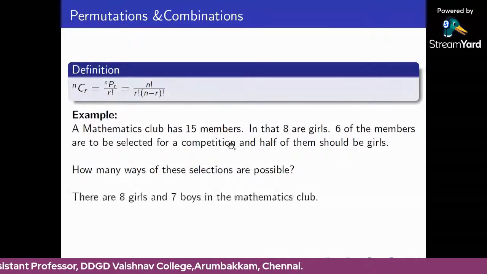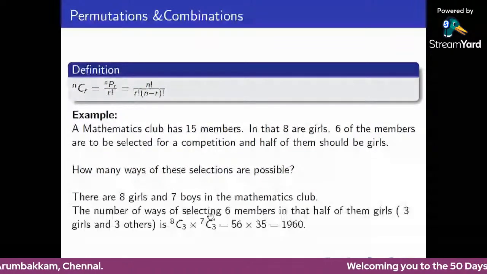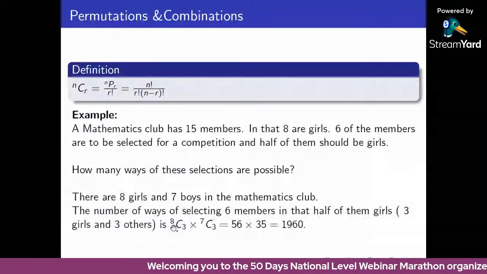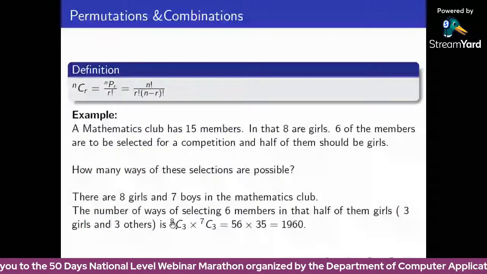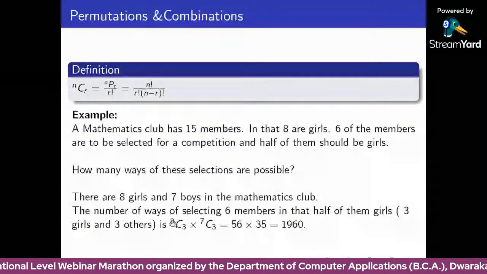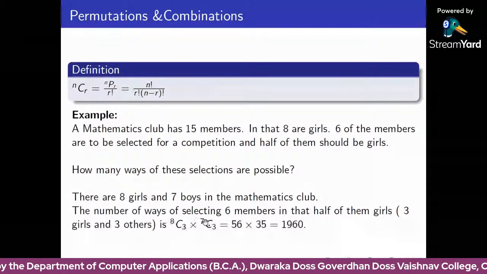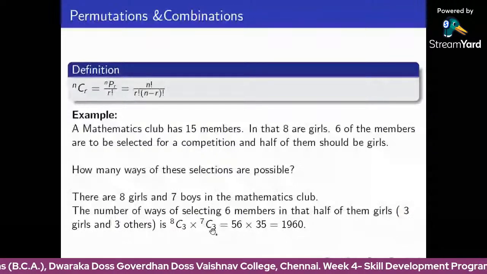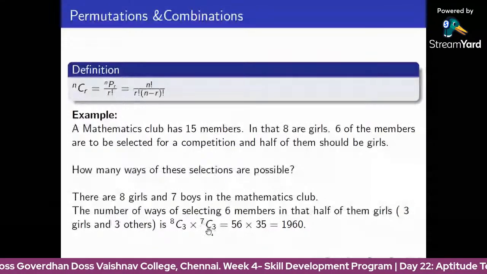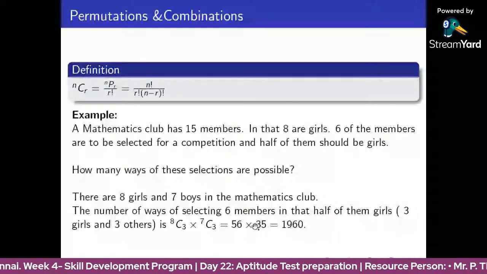There are 8 girls and 7 boys in the mathematics club. The number of ways of selecting 6 members, half of them girls, is the possible ways. In the 8 girls, we are going to choose 3, so 8C3, multiplied by the boys. There are 7 boys, and in these 7 we are going to choose 3 boys, so 7C3. 8C3 value is 56, 7C3 value is 35, so 56 into 35 is 1960.